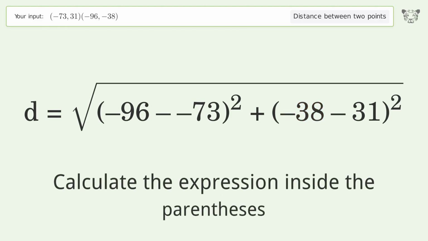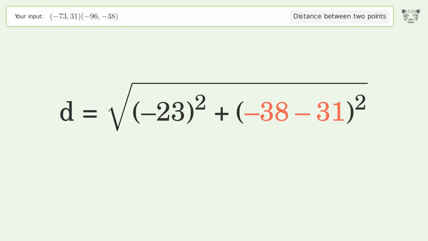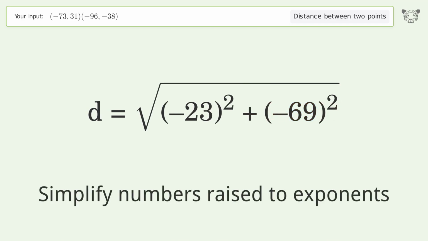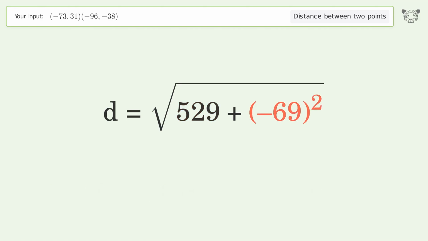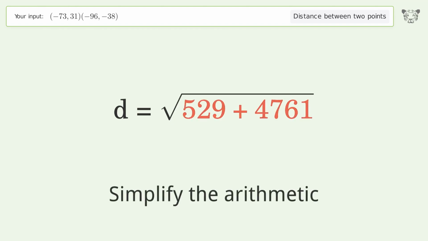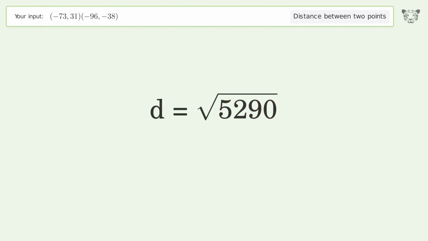Calculate the expression inside the parentheses. Simplify numbers raised to exponents. Simplify the arithmetic. And so the distance between the 2 points is the square root of 5,290, or 72.732.